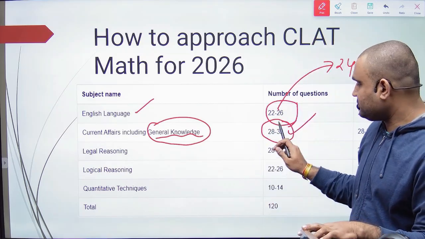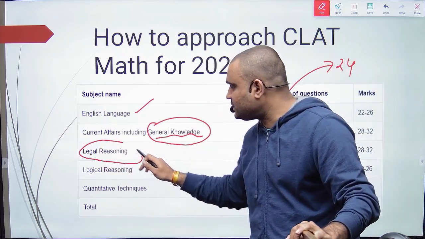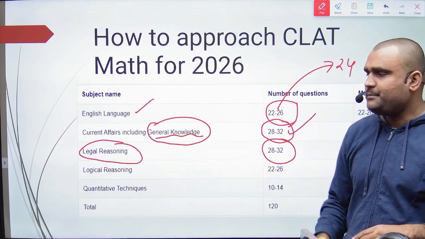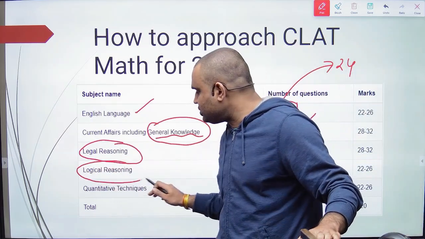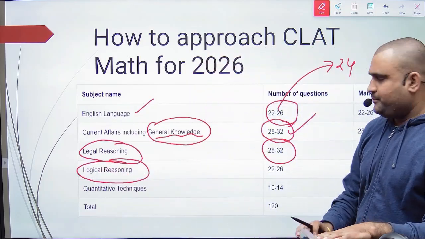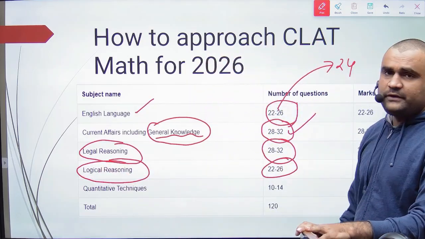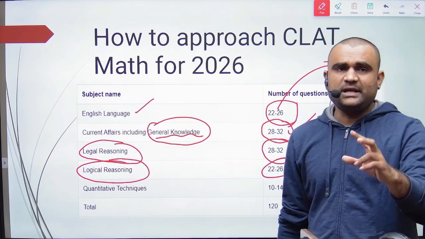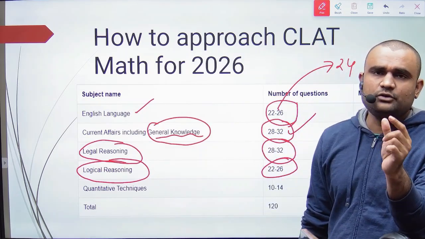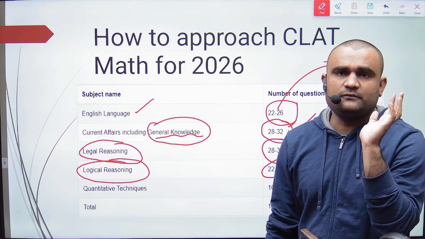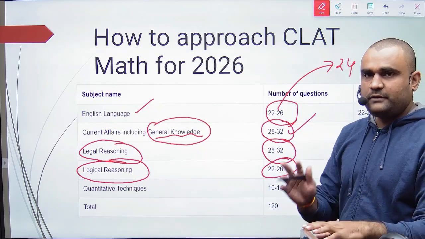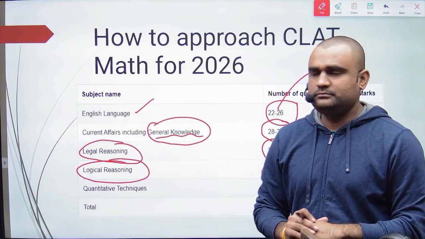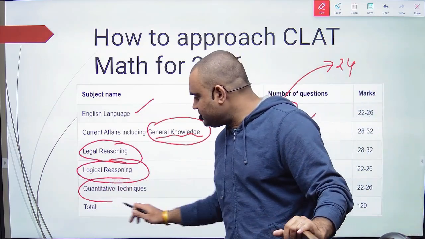And then comes legal reasoning, one of the very important parts. Again 28 to 32 questions, it varies between them. After that, logical reasoning. In logical reasoning they ask between 22 to 26. This is also a very tricky subject. Why? Because sometimes they use or twist the words which make you confused. But don't worry, if you have any problem, we are here, we are able to solve all your problems. The next and last, quantitative techniques, we already talked about.